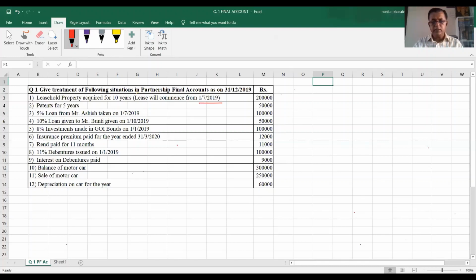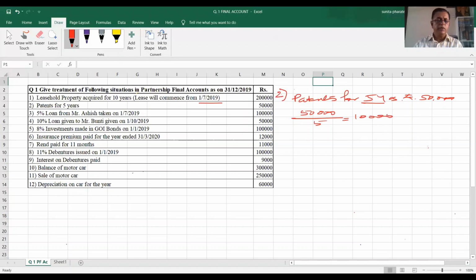Point number 2 is given as patents for 5 years, rupees 50,000. It means, very clearly, if it is given for 5 years, what will be the yearly amount to be written off? 50,000 divided by 5. That means yearly again 10,000 rupees. Now in this question it is not given on which date patents are taken. We will assume that patents are taken on 1st January 2019 and therefore yearly 10,000 is to be written off.